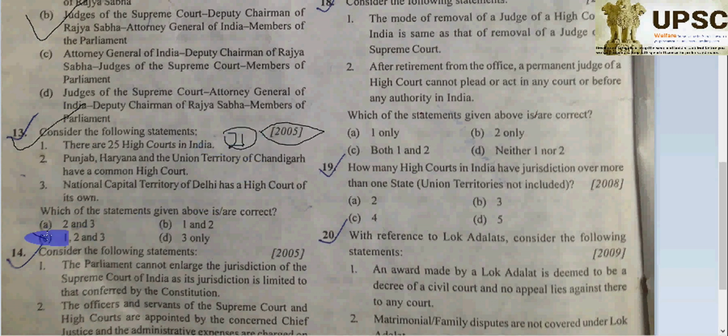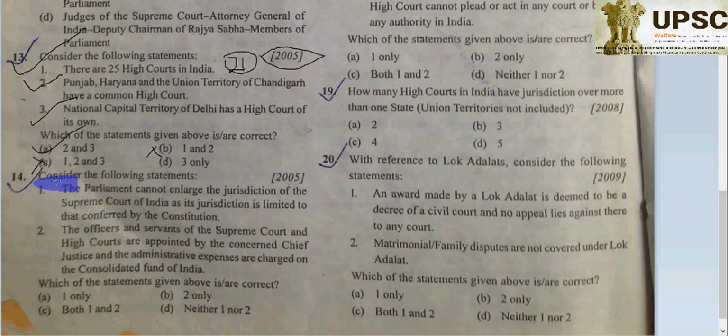If we eliminate it, by the elimination method we now have a 50-50 chance, but there is no doubt that 3 is correct. Let's read 3 first. Is it correct or not? As we know, the National Capital Territory of Delhi has a High Court of its own. Definitely correct. And there are 25? That is wrong. Punjab and Haryana and the Union Territory of Chandigarh have a common High Court, of course. So A will be the correct answer.